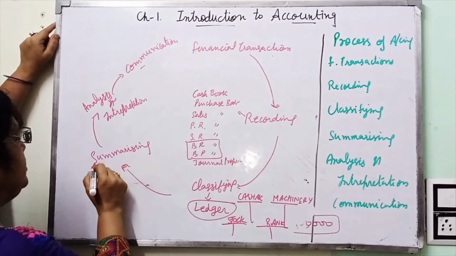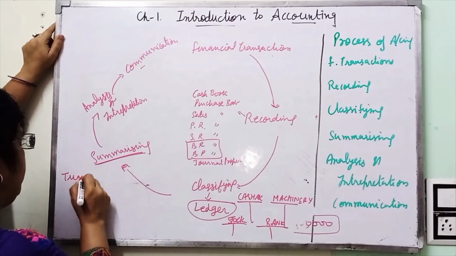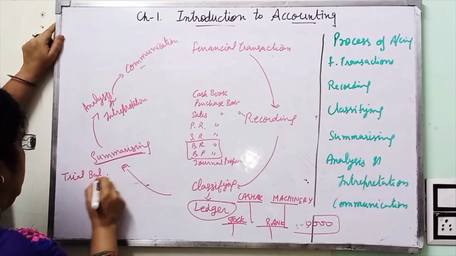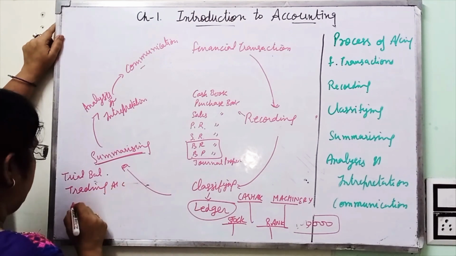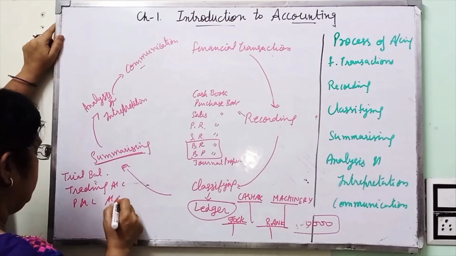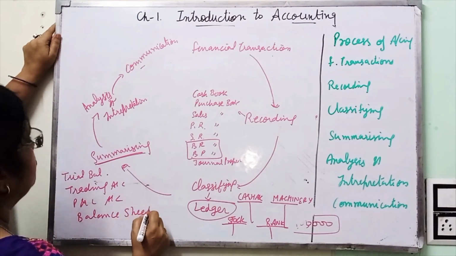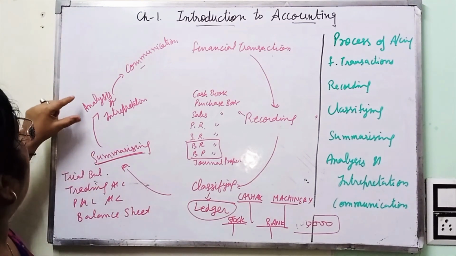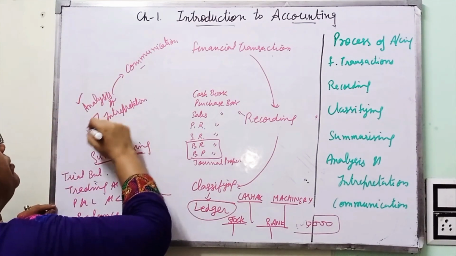Next is summarizing. In case of summarizing, a summary is prepared. And how can we prepare the summary? With the help of trial balance, then trading account, profit and loss account, balance sheet. Clear? After this, all these transactions are analyzed and interpreted.